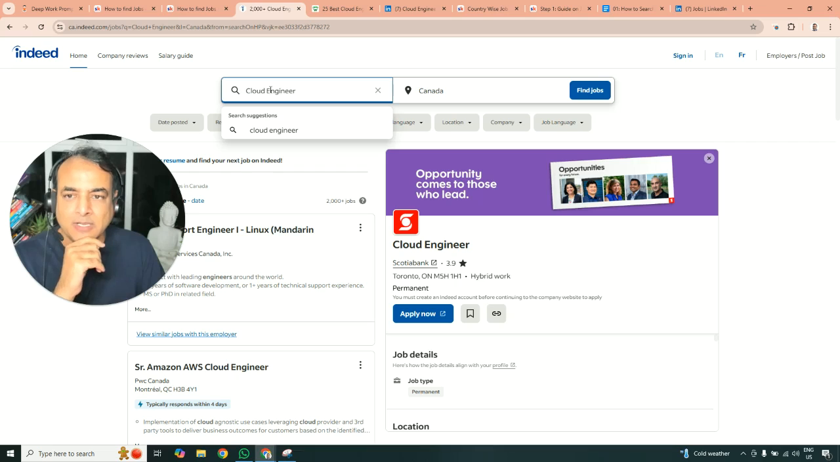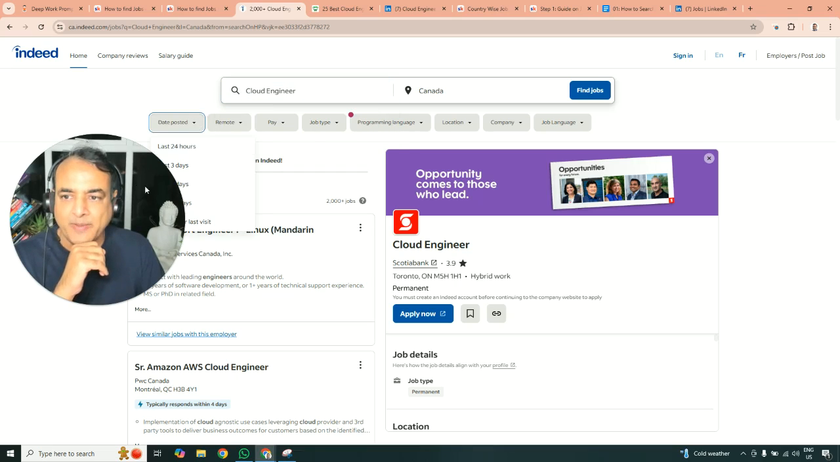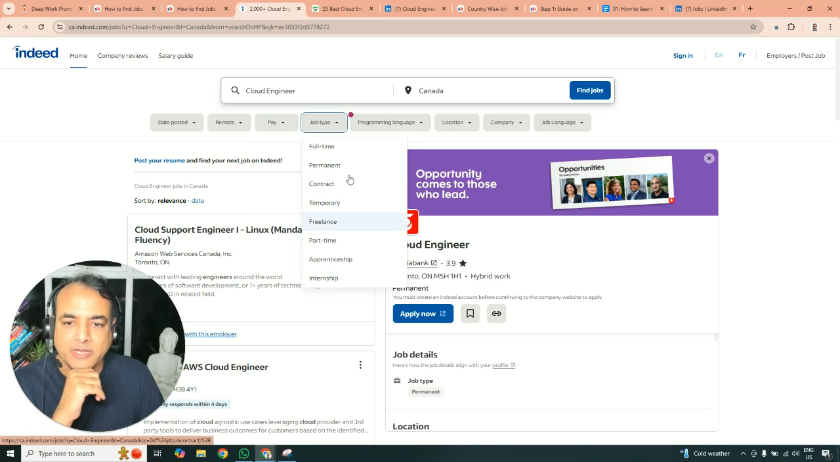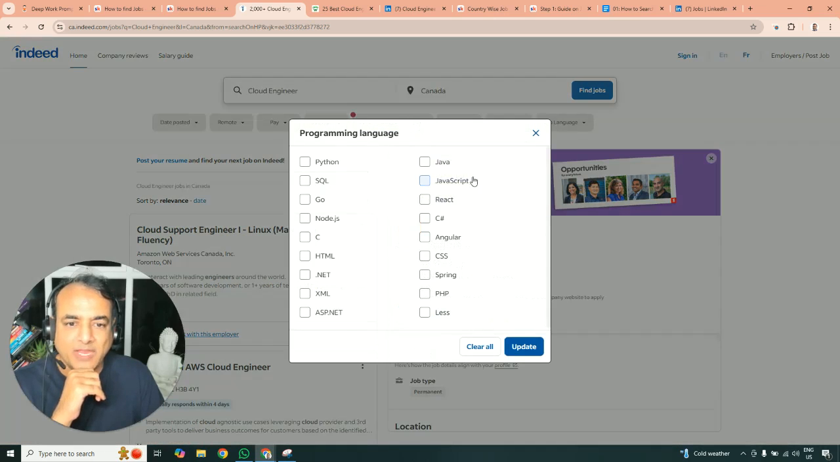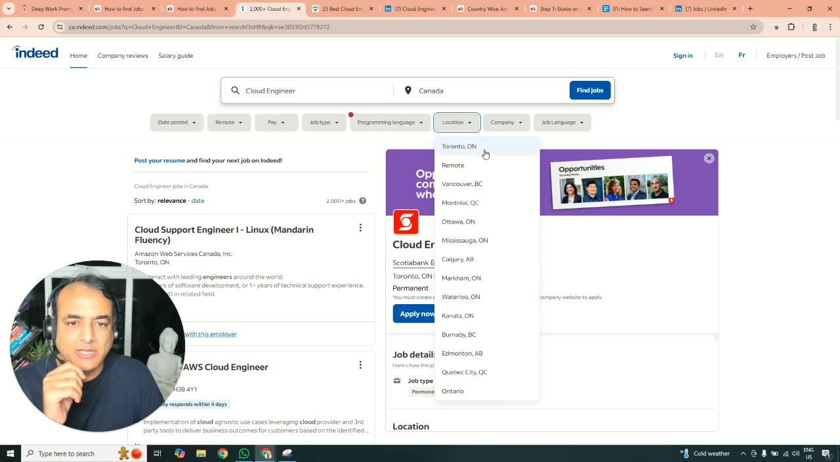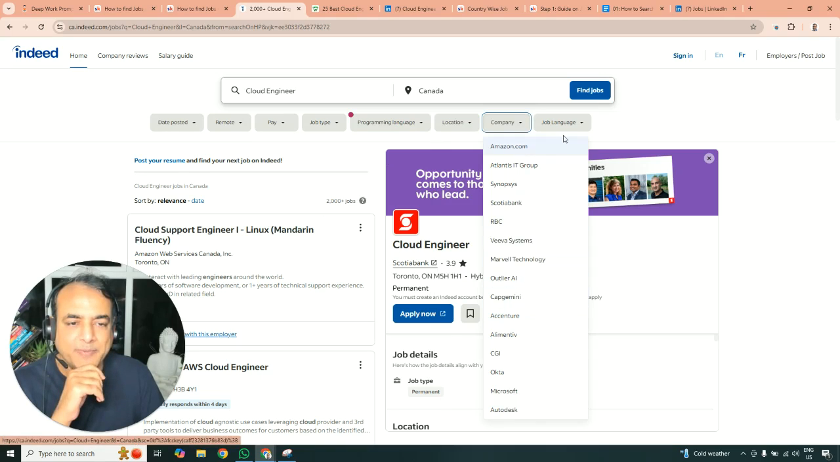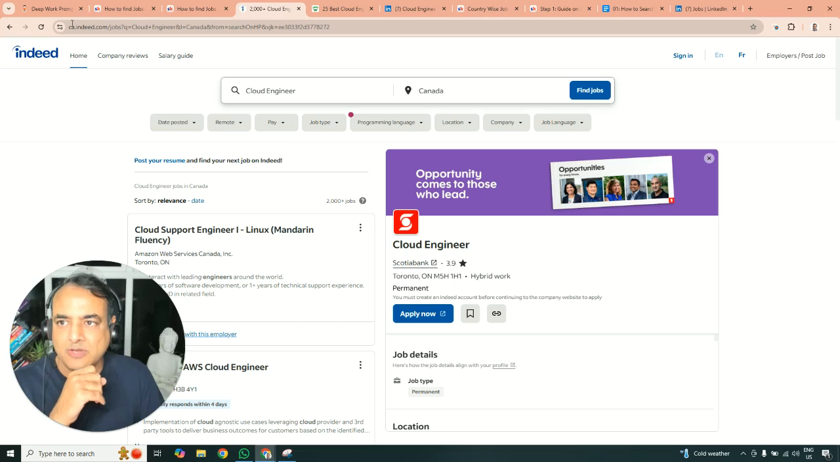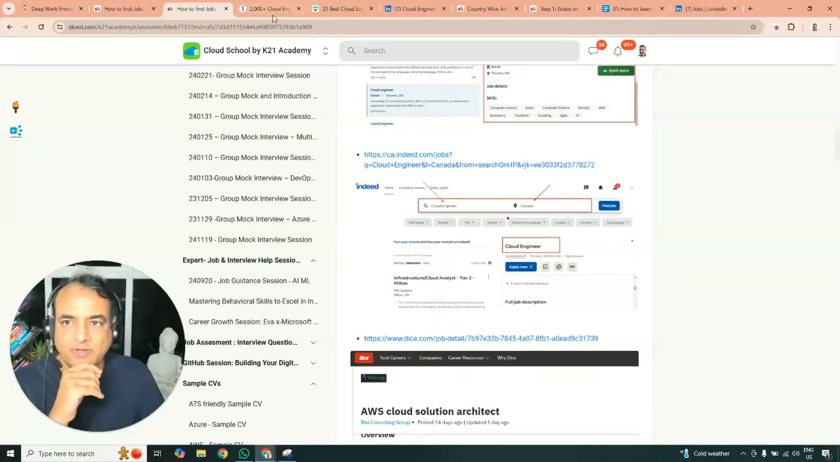These are the different core skills you're going to search. Location is this, and you can filter based on when this was posted. Is it remote or hybrid work? What kind of pay salary range? Is it full-time, permanent, contract, temporary, and so on? If coding or programming is required, you can remove it. Location, specific cities within Canada, and then what type of company that is, and if there are any languages required, a little bit more, a lot of filters you can use.